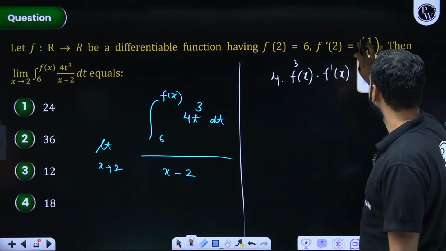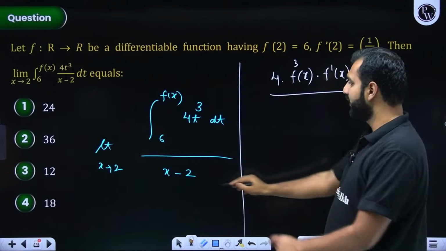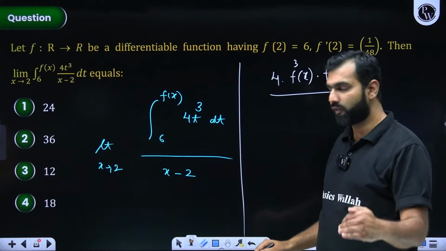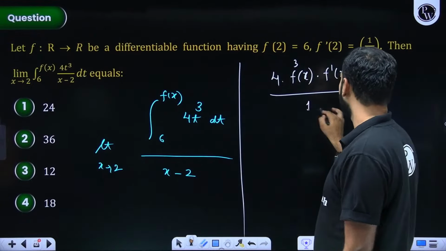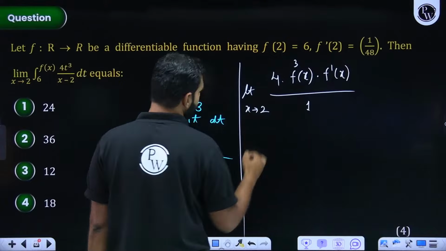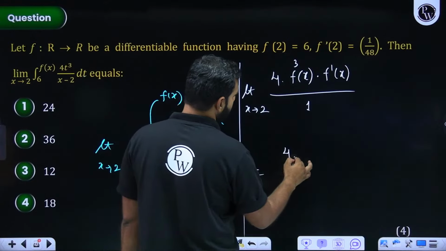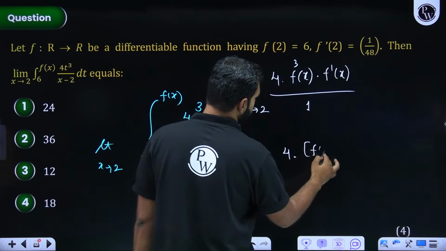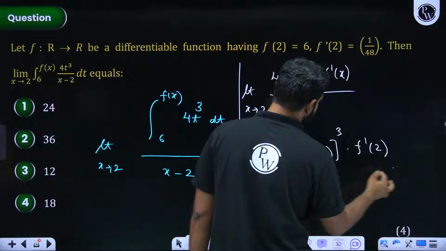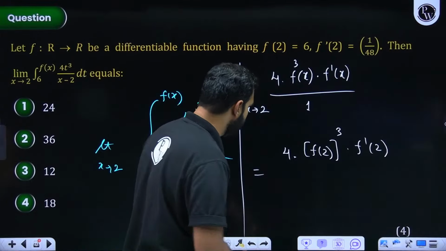So 0 into anything is 0. Divided by derivative of x minus 2. L'Hopital, derivative of numerator upon derivative of denominator. So x minus 2's derivative will be 1. And there limit x is approaching 2 is what we are given. So I think we have the answer 4 into cube of f(2) into f'(2) divided by 1, that I need not write. So with that I think we have the answer.